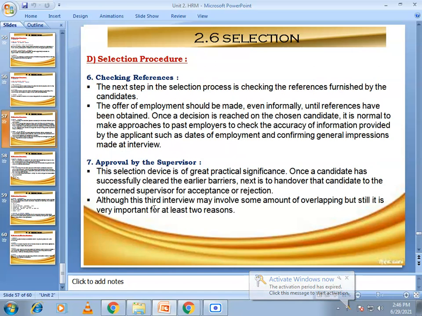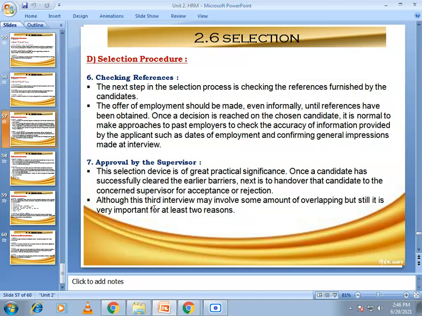Then the next step in the selection procedure is checking references. The next step in the selection process is checking references furnished by the candidates. No offer of employment should be made, even informally, until references have been obtained.